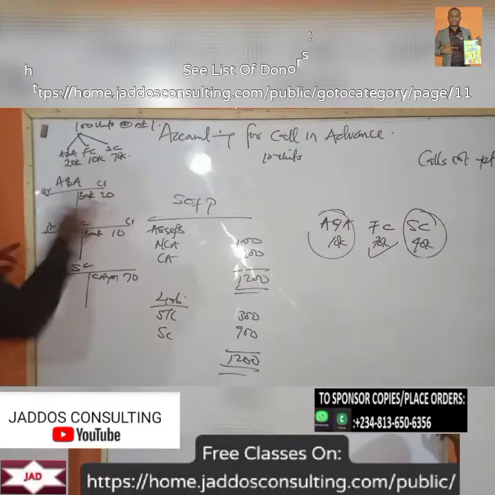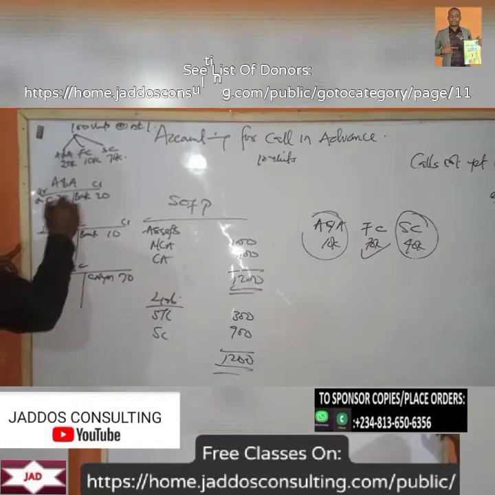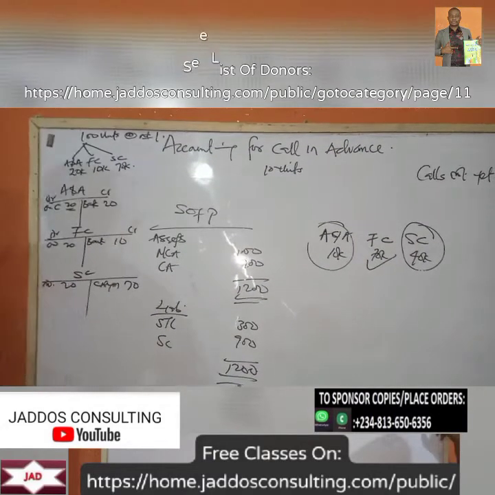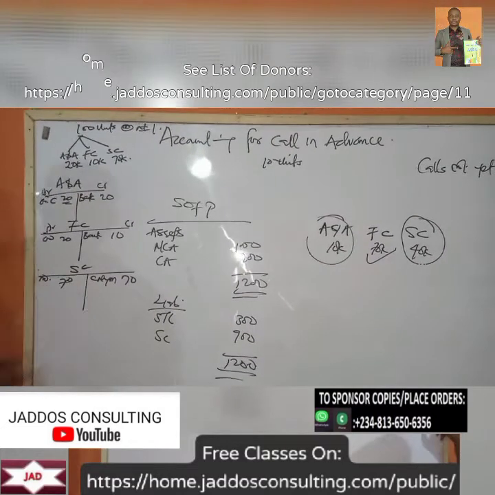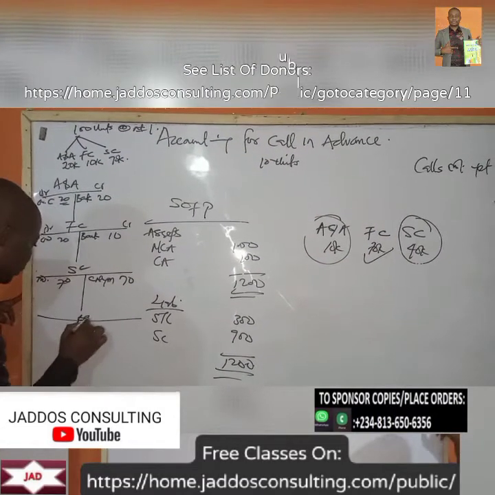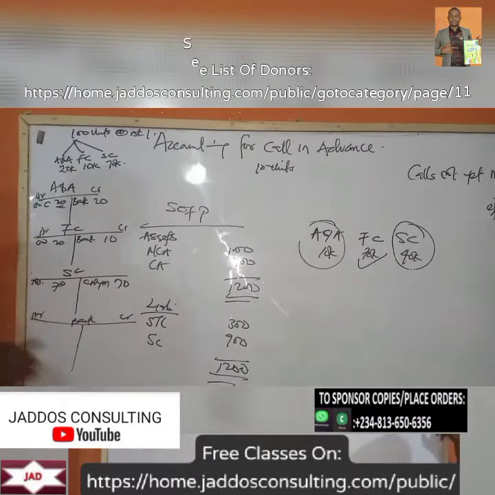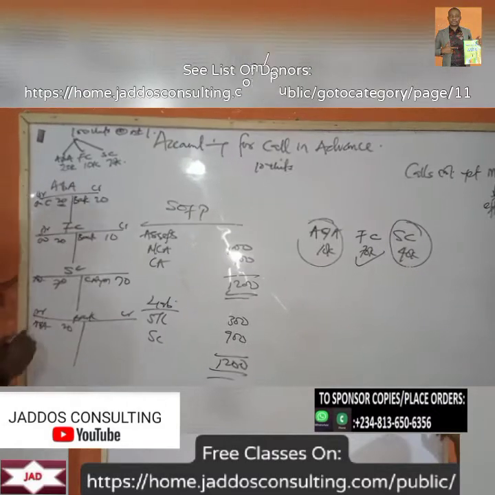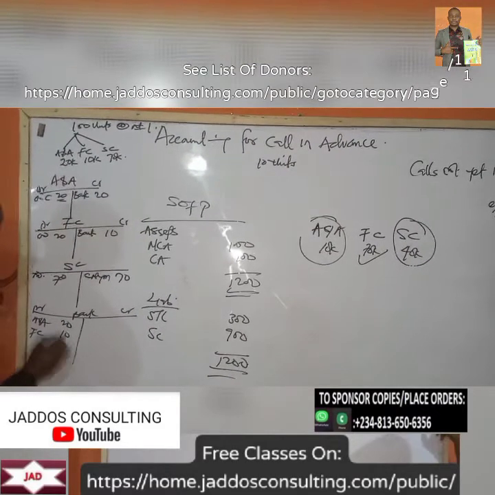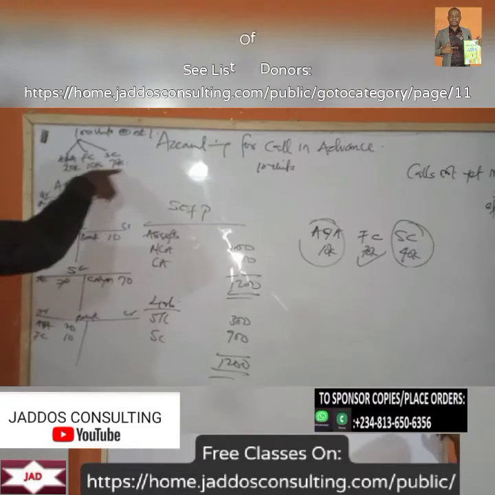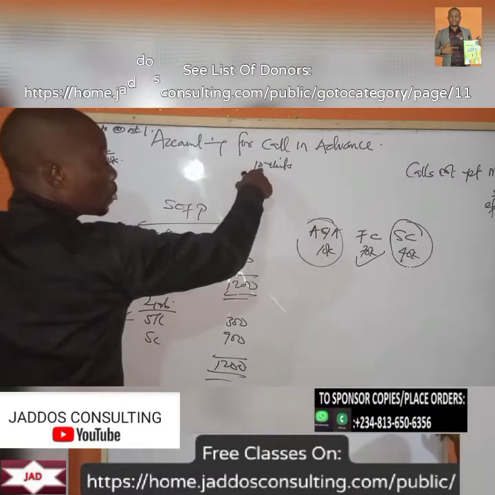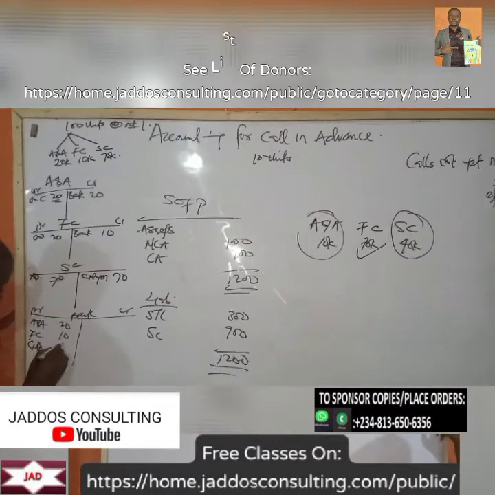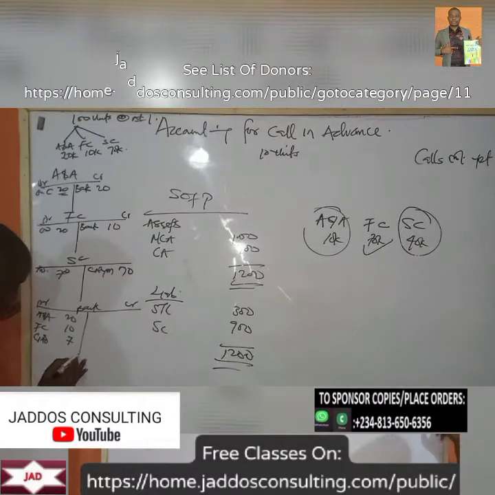Okay, so of course this will go to your ordinary share capital, 20 naira. This will go to ordinary share capital, 20 naira. Let's take this to ordinary share capital, 20 naira. Okay, 70 naira. Now in our bank, we can see that application we got 20 naira. First call we got 10 naira. Now remember, we've not made call for the 70 kobo call, but 10 units was paid for. So that would be 7 naira. So that would be call in advance for 7 naira. So total money received in the bank now is 20 naira, 10 naira, and 7 naira.